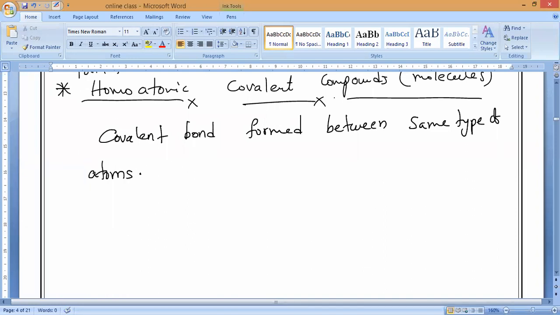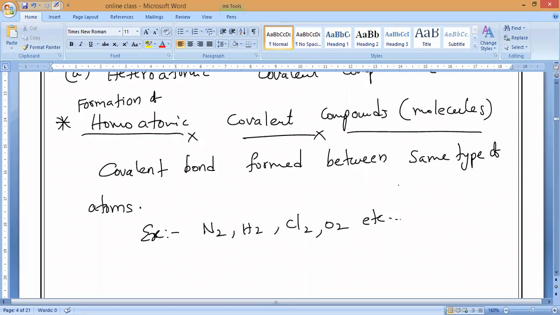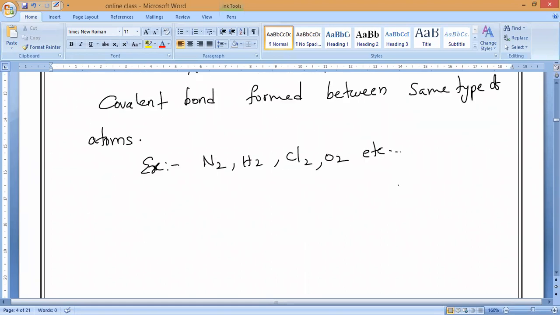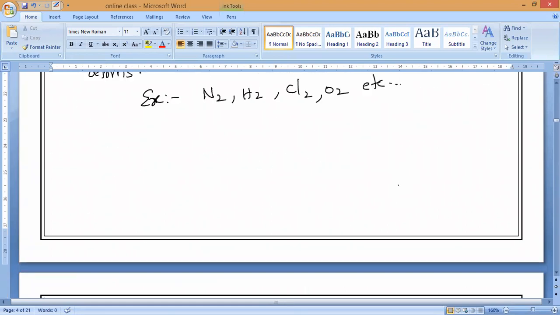Homoatomic covalent. Now, if you take examples, you can write so many: nitrogen, hydrogen, chlorine, oxygen, etc. A lot of things are examples of homoatomic covalent compounds only. So now let us start with the first one, the formation of hydrogen molecule.